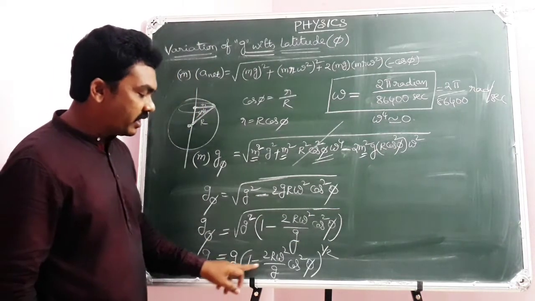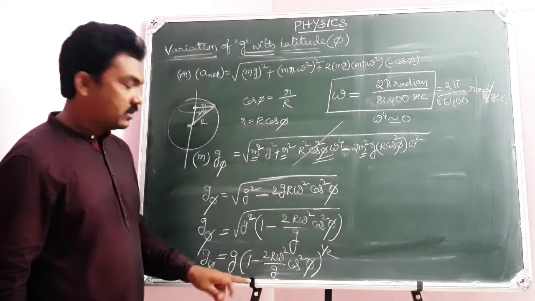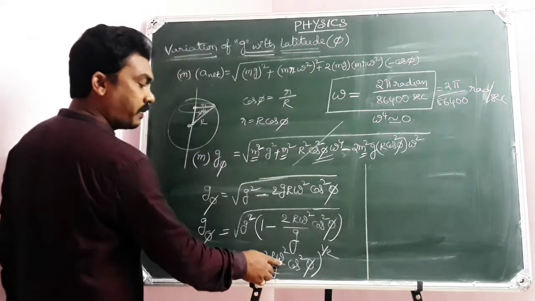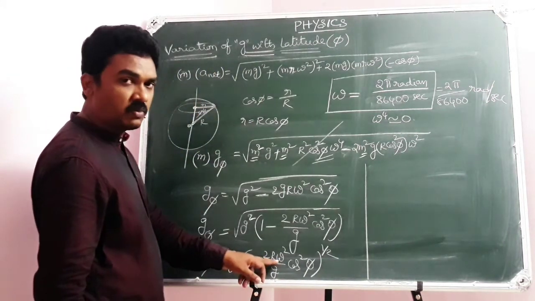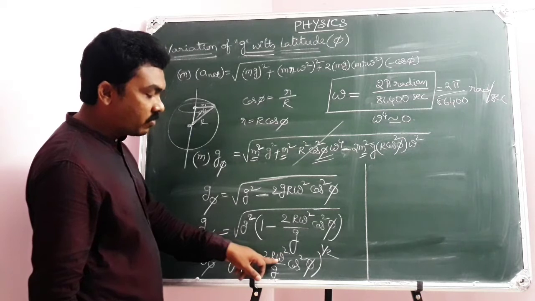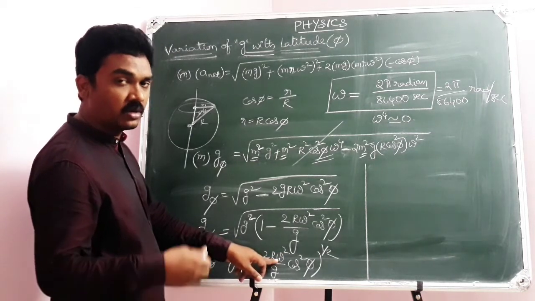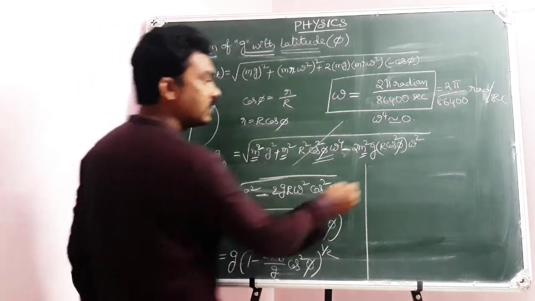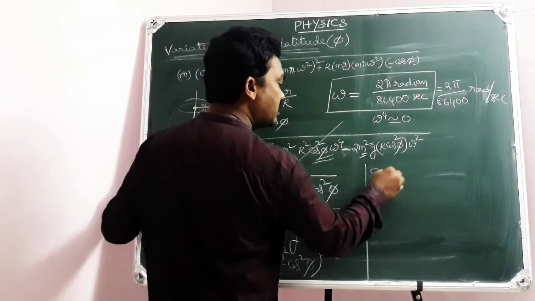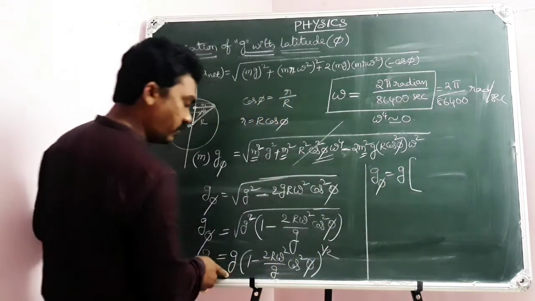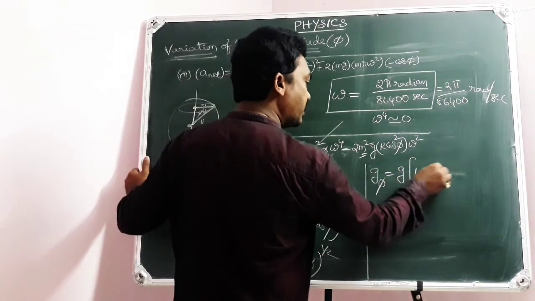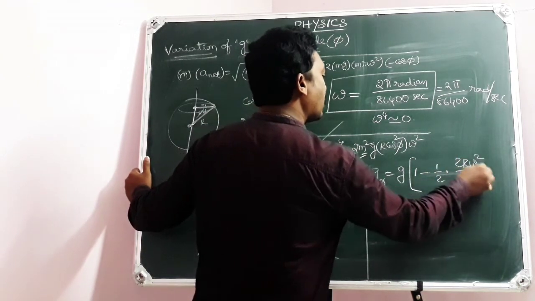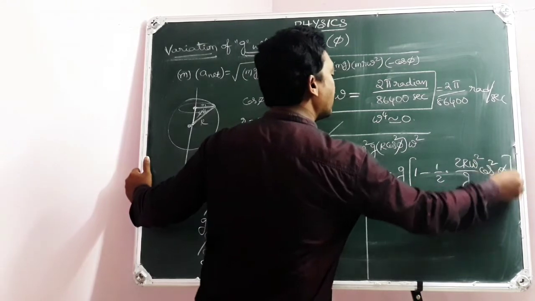Now you see, this is 1 minus x whole power 1 by 2. Higher order powers will be neglected because omega is very small: first order omega square, second order omega power 4, third omega power 6, fourth omega power 8. So higher order terms will be neglected. So g phi is equal to g of 1 minus half into 2r omega square by g into cos square phi. Higher order terms are neglected.